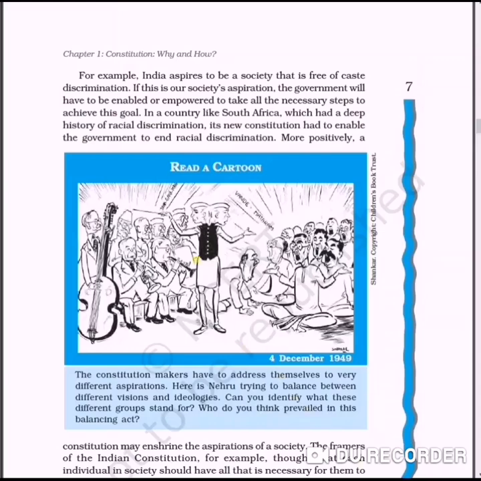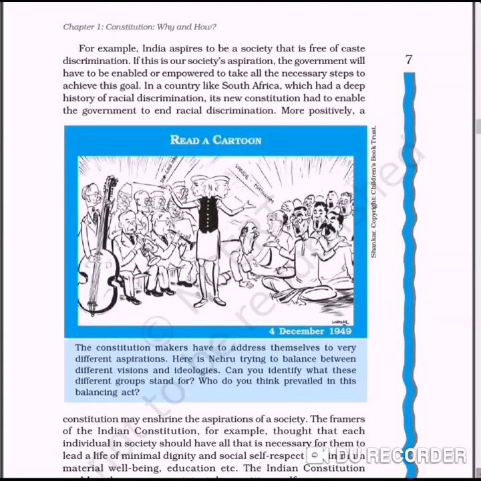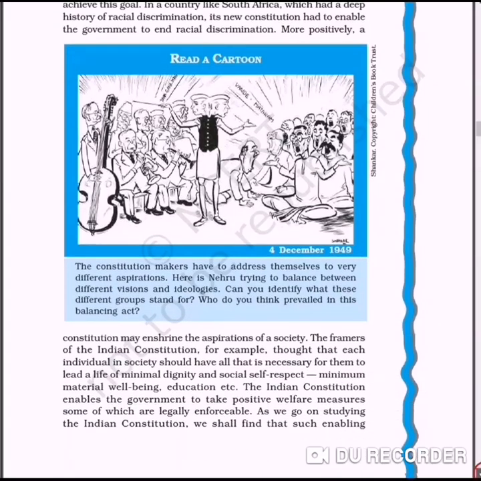Nehru is double-faced here, trying to satisfy the people of different identities, castes, ideologies, etc. So it is very necessary that the constitution should satisfy the needs, ideologies and aspirations of the different sections of the society. This is a very important feature. That's why we need the constitution.